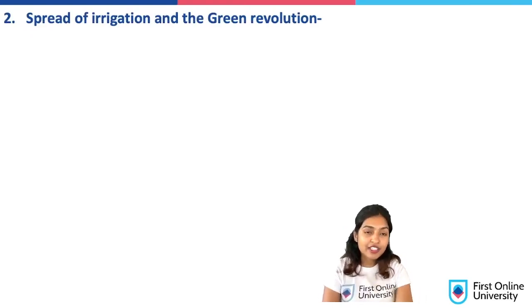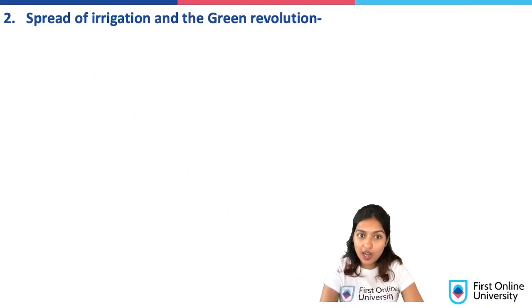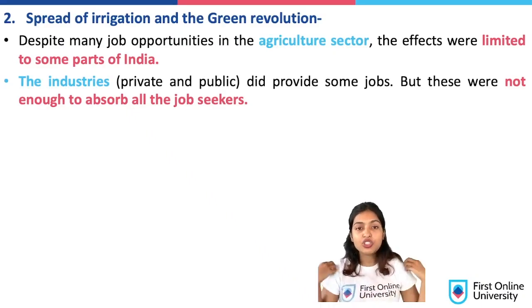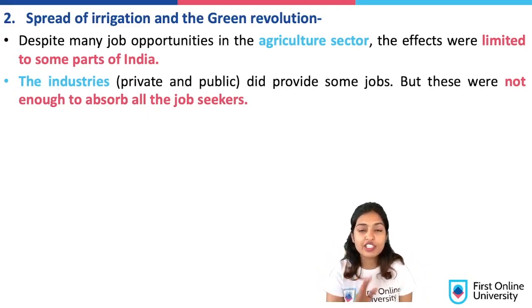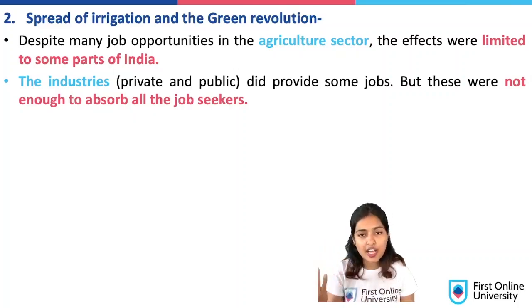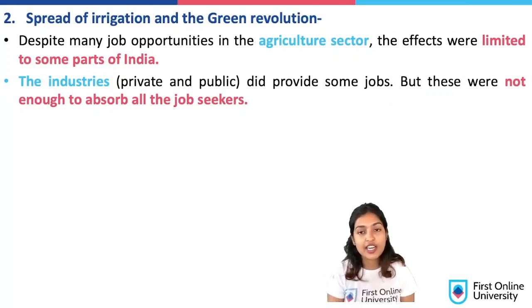Next cause, spread of irrigation and the green revolution. You may be wondering, once you see this, how did such a positive aspect even lead to poverty? Let us discuss how it led to poverty. You should understand the green revolution and the spread of irrigation happened in very few states in India. That can be Punjab, Haryana, Uttar Pradesh, and parts of Andhra Pradesh and Tamil Nadu. Not every state had the capacity to get such irrigation and the capacity to afford the high yielding variety of seeds. So development was limited to very few states.